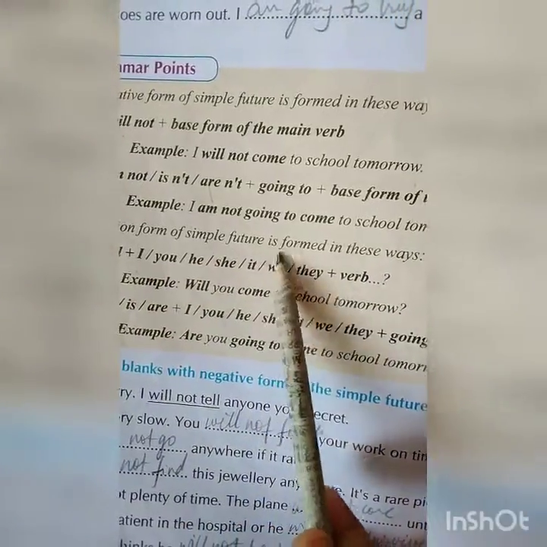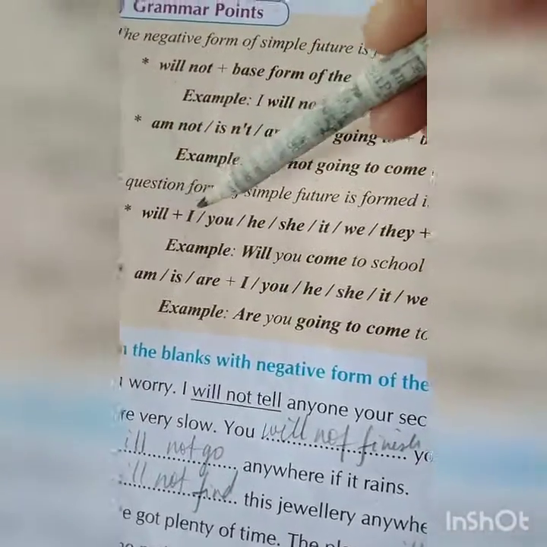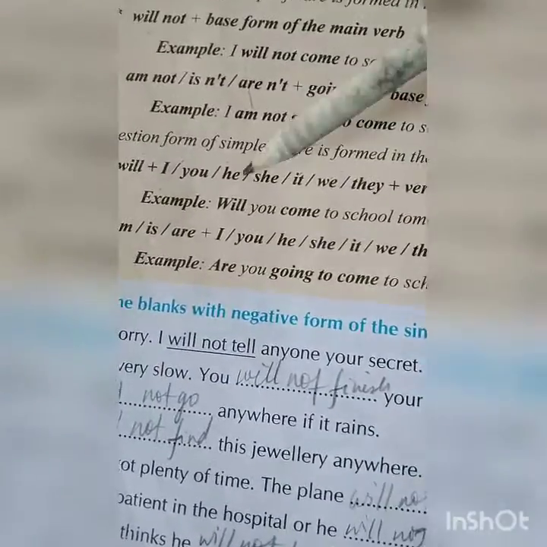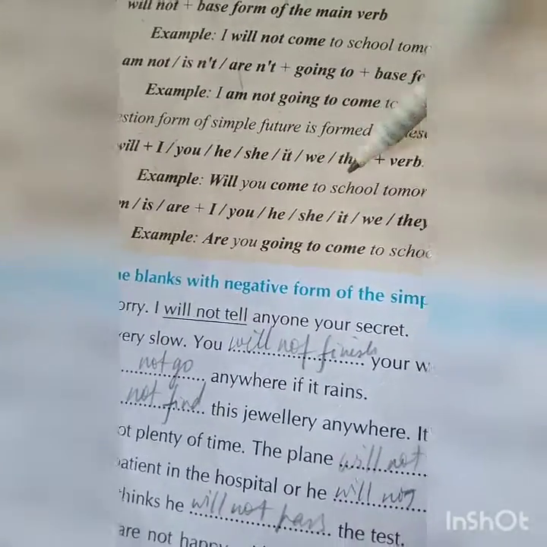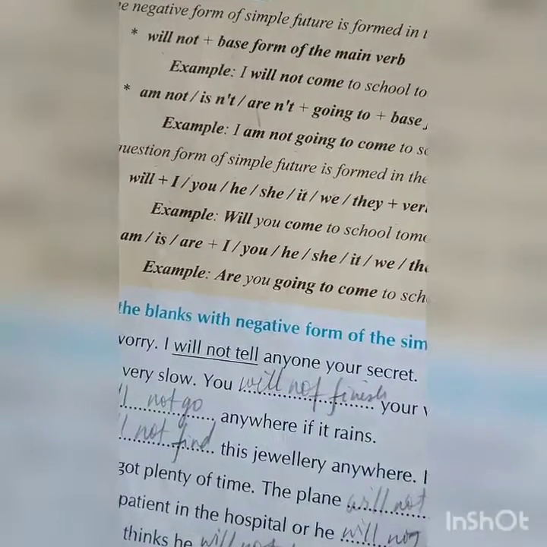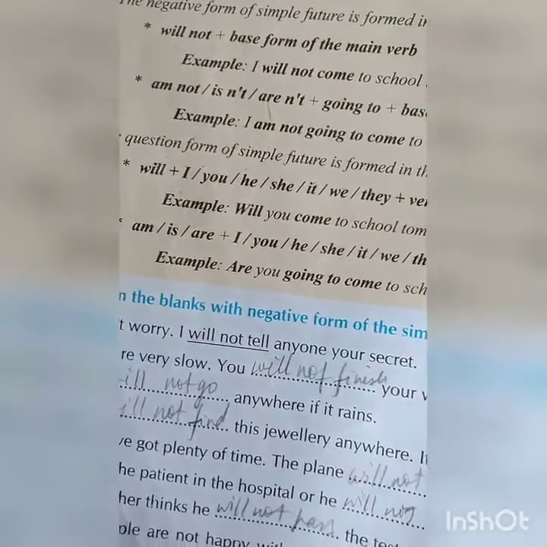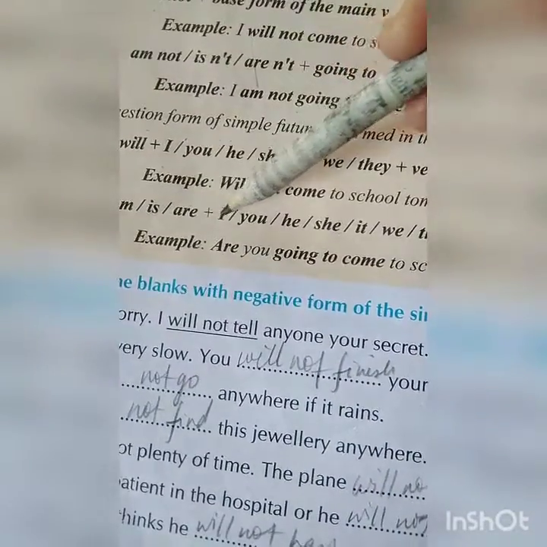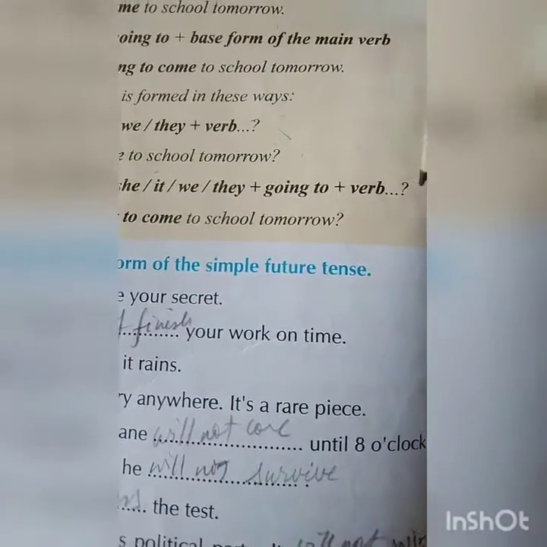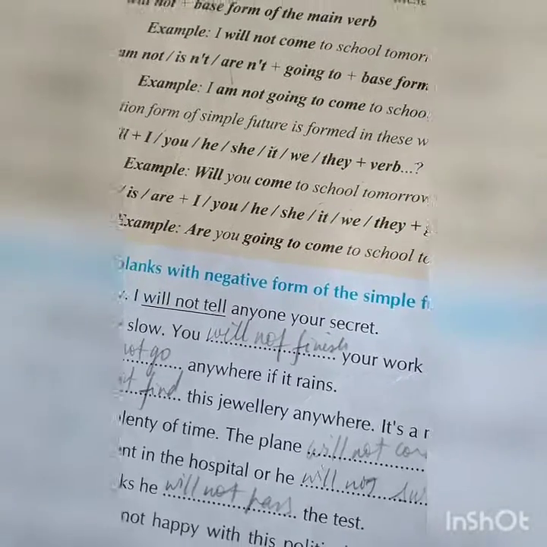The question form of simple future is formed in these ways. Now, how will you make the question sentence? Will plus I, you, he, she, it, we, they plus verb. For example, will you come to school tomorrow? Here you are making a question sentence for simple future. Will you come to school tomorrow? Am, is, are plus I, you, he, she, it, we, they plus going to plus verb. Example, are you going to come to school tomorrow?